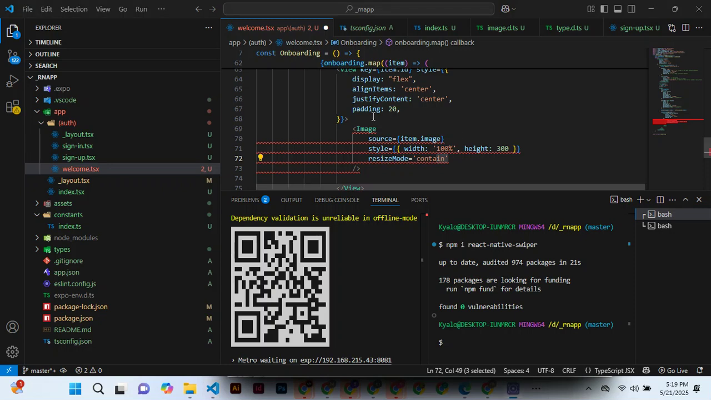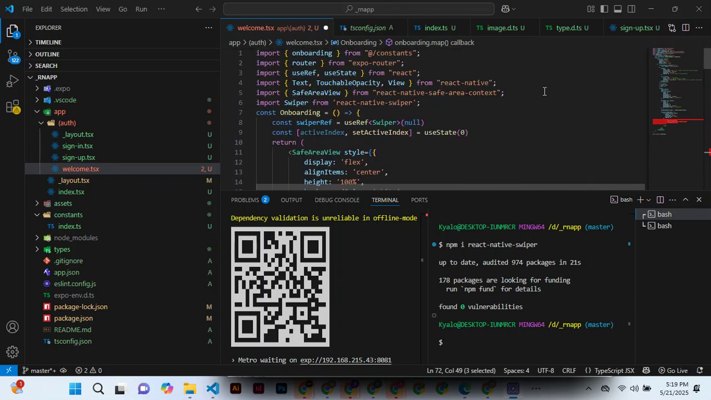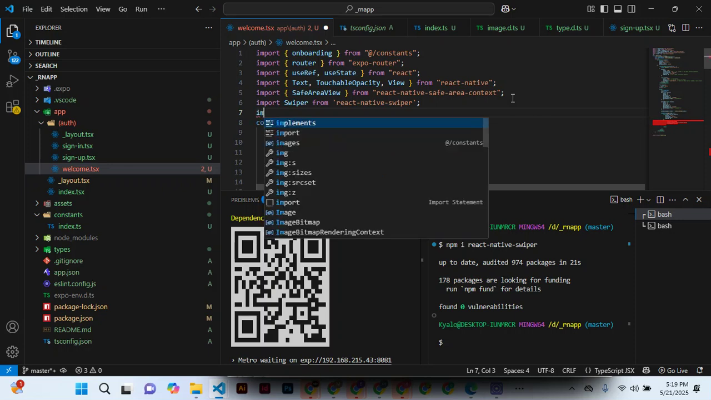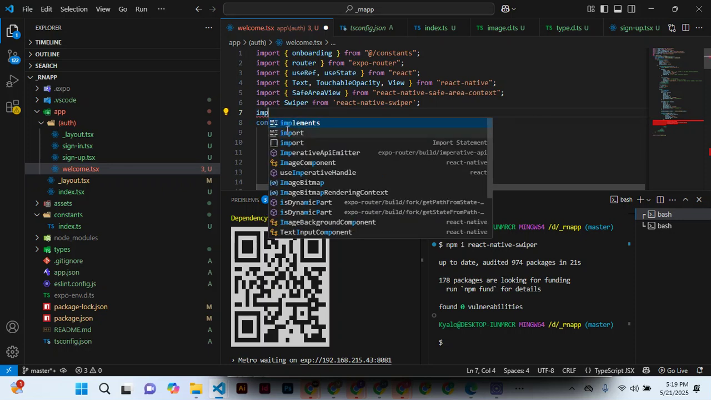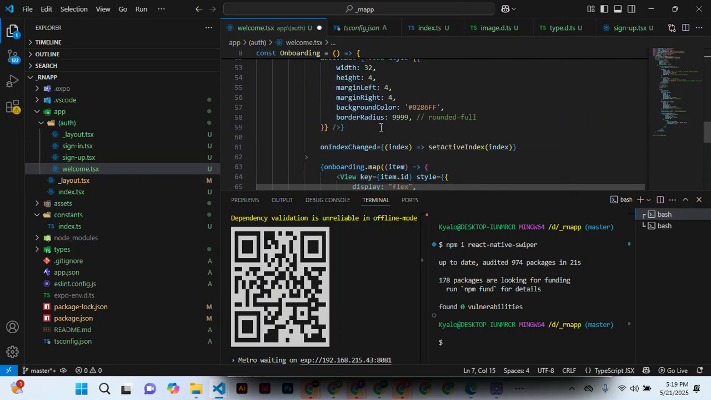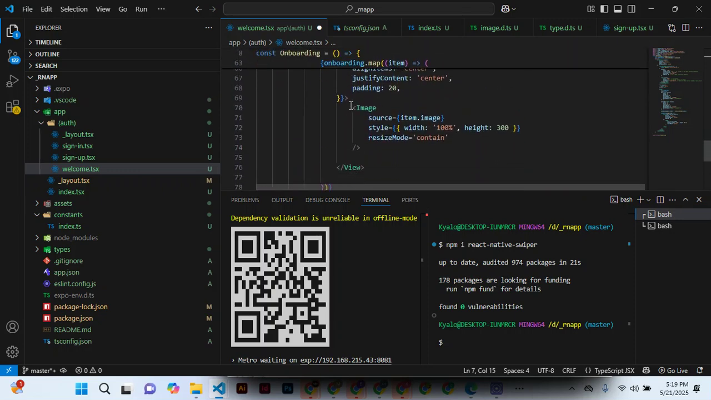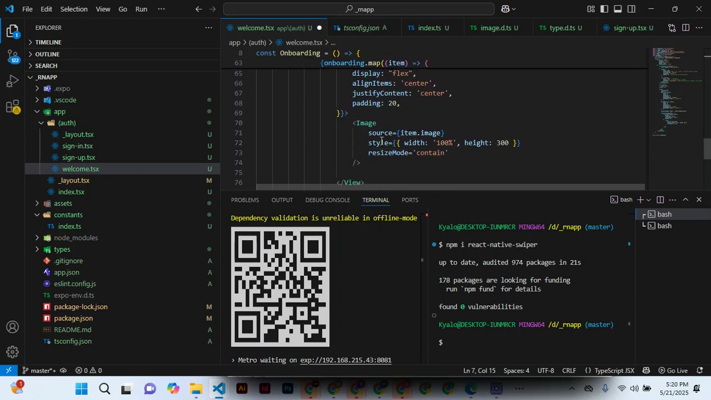Right, I think this error is coming from the fact that we have not imported Image here, so let's import Image. Import Image from React Native. Let's see if the error has gone. Yeah, the error is gone. That's all right.